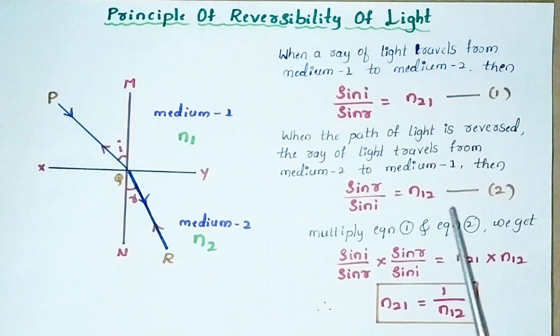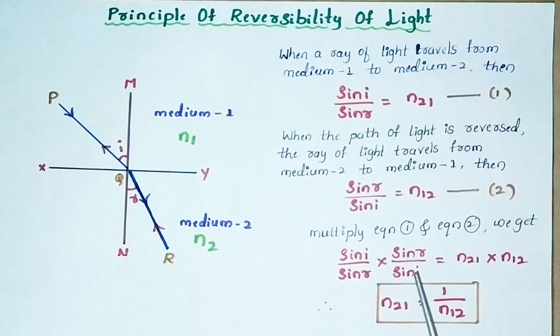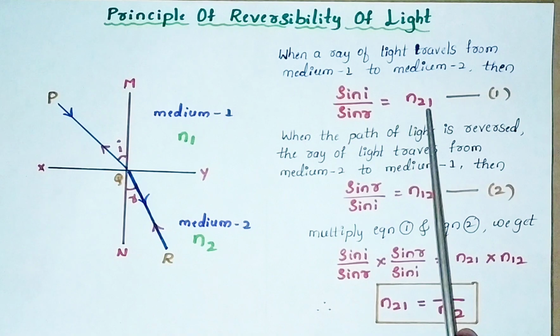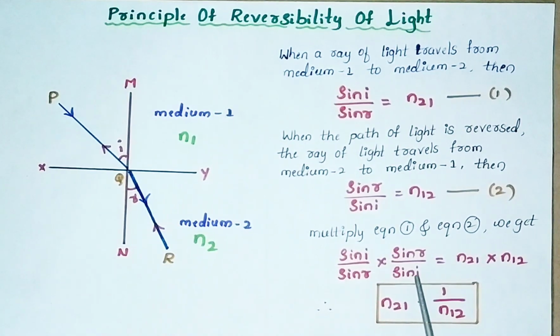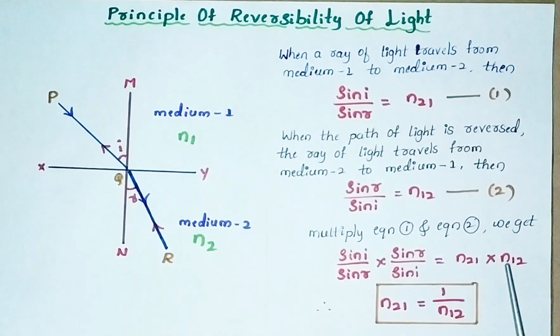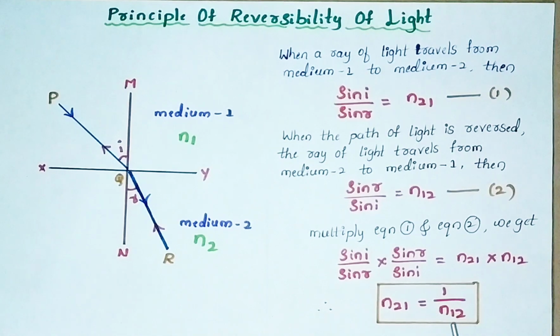Now we have equation 1 and equation 2. Multiply these two equations. Sin i by sin r into sin r divided by sin i is the LHS, equal to n21 into n12. Here sin i and sin i get cancelled, similarly sin r gets cancelled. Remaining is only n21 into n12, which equals 1. It can be written as n21 equals 1 divided by n12.